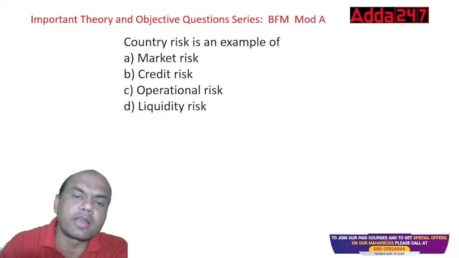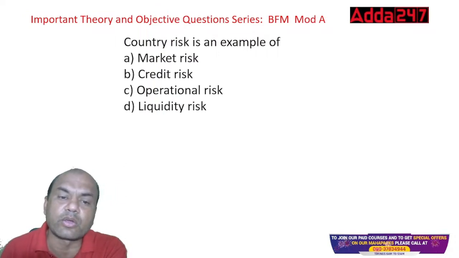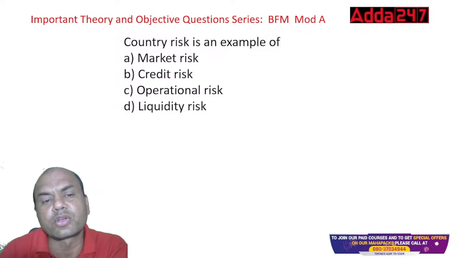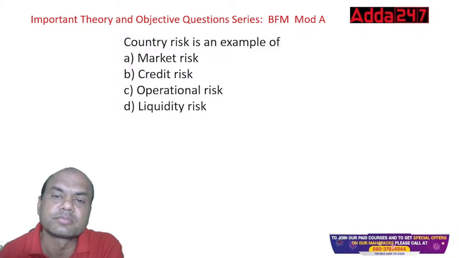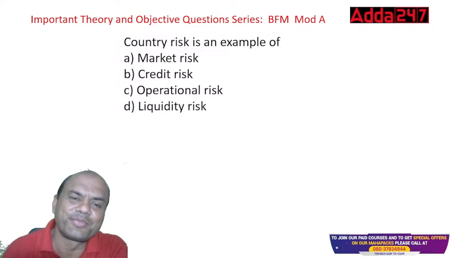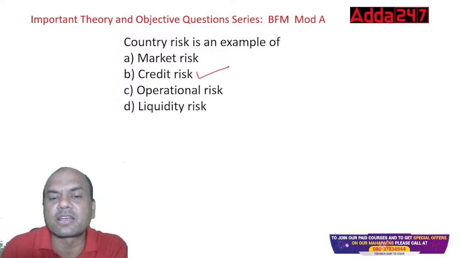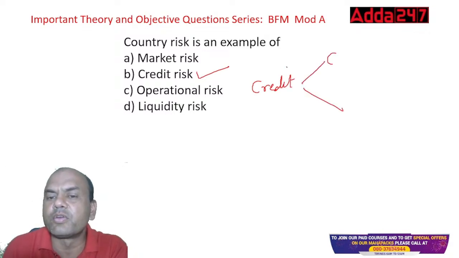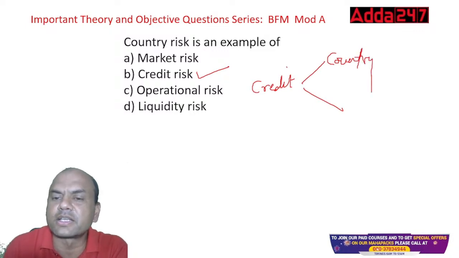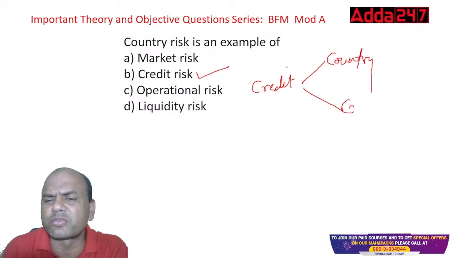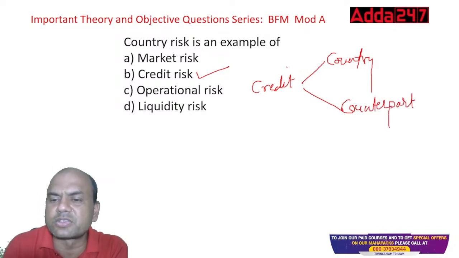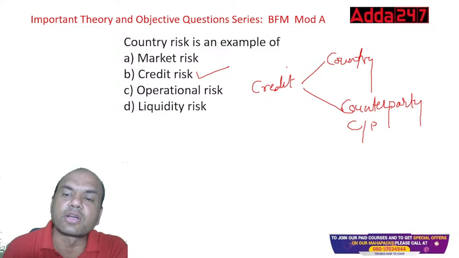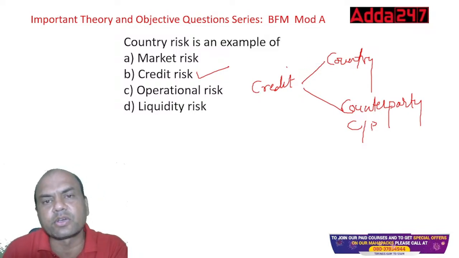Country risk is an example of market, credit, operations, or liquidity risk? It is a part of credit risk. See here, credit risk always is of two types. Always remember this. One is country and second is counterparty. Many students might not understand this, the short form of counterparty is CP. So country risk and counterparty risk. Credit risk always has two parts.